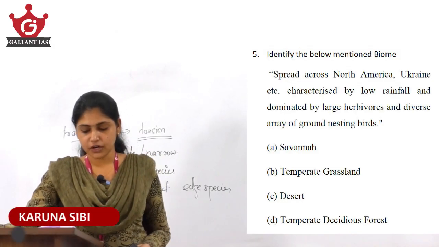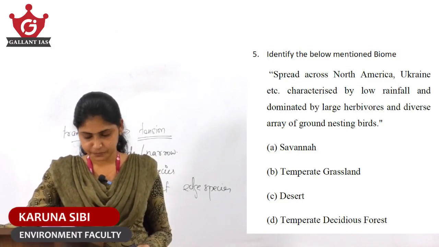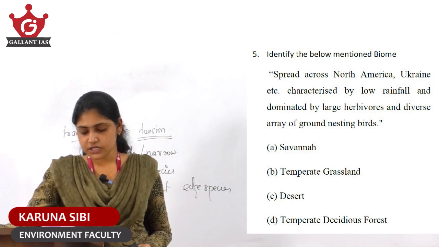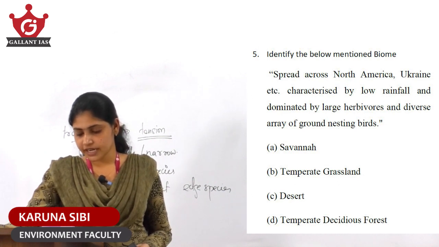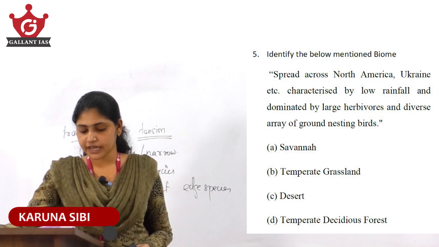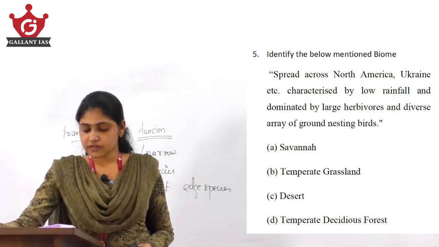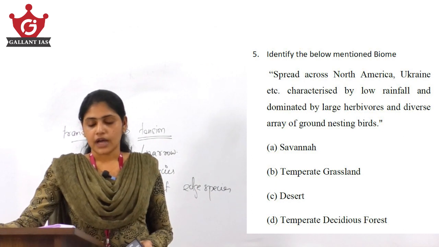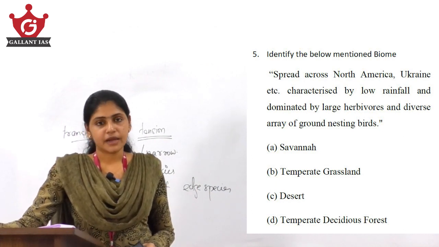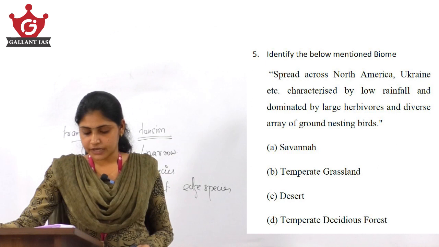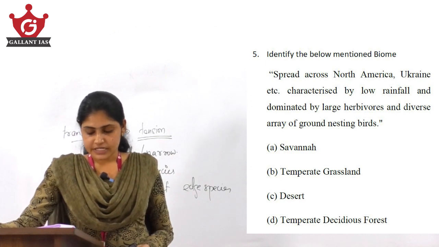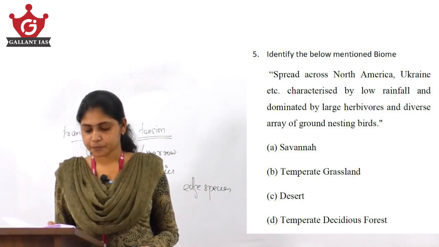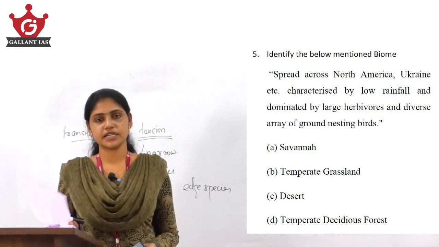Yes, identify the below mentioned biome. The fifth question. It's spread across North America, Ukraine, etc., characterized by low rainfall and dominated by large herbivores and a diverse array of ground nesting birds. So you have to identify the described biome from this particular statement. The options are savanna, temperate grassland, desert, and temperate deciduous forest.